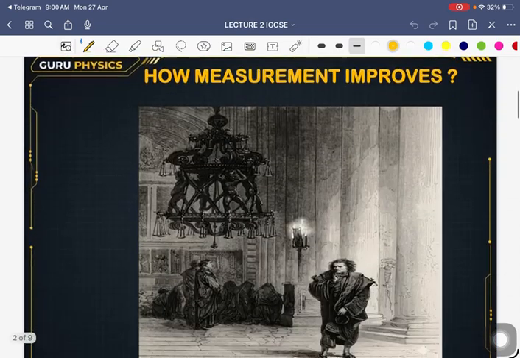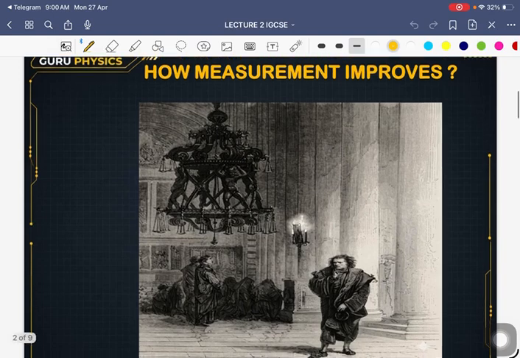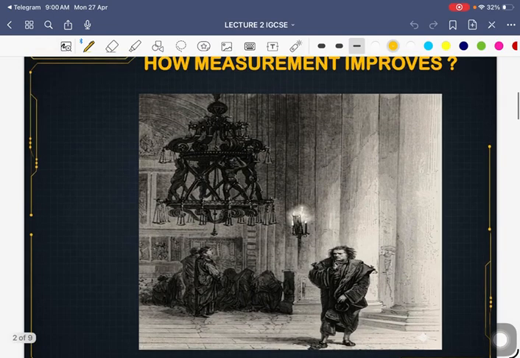A short duration lecture. So, we were actually here. The topic was how measurement improves. It was the time when Galileo was observing this lamp swinging.